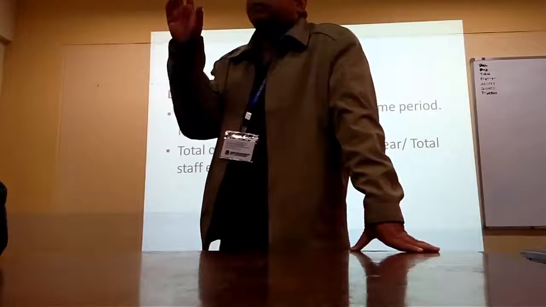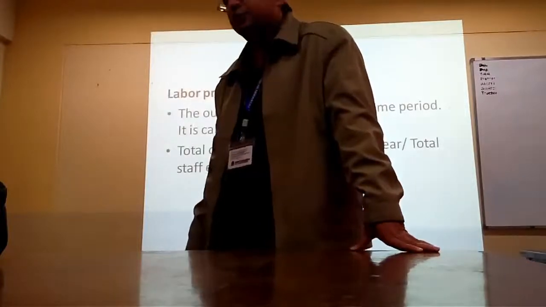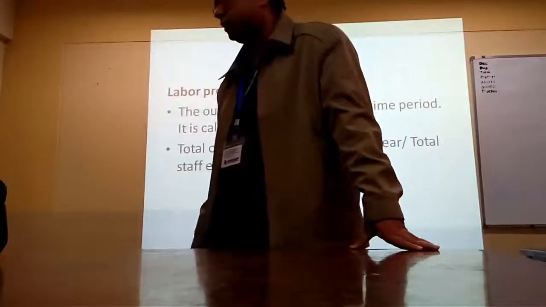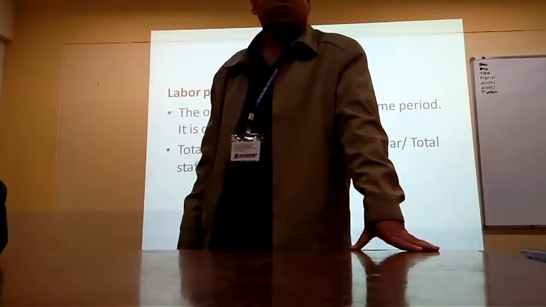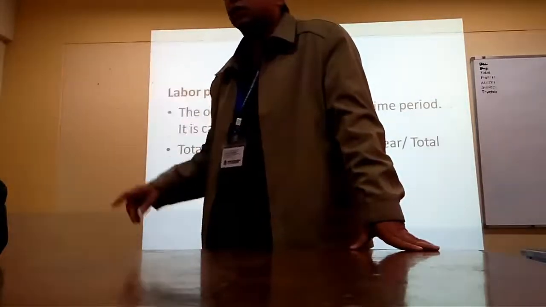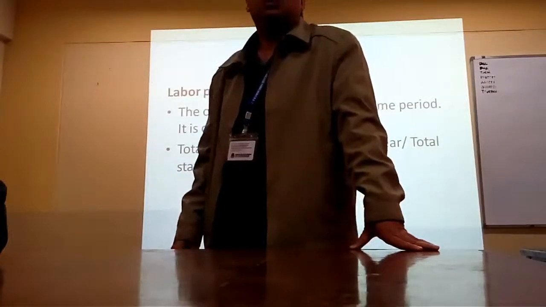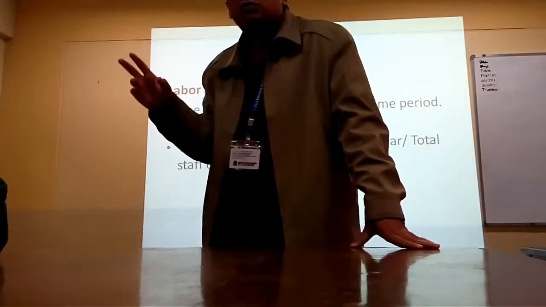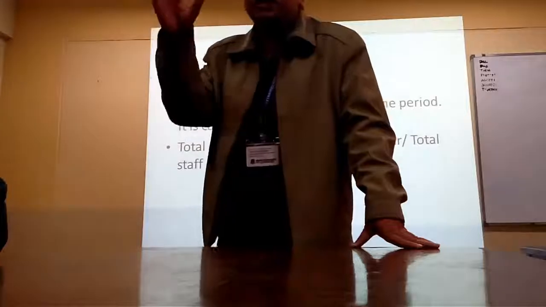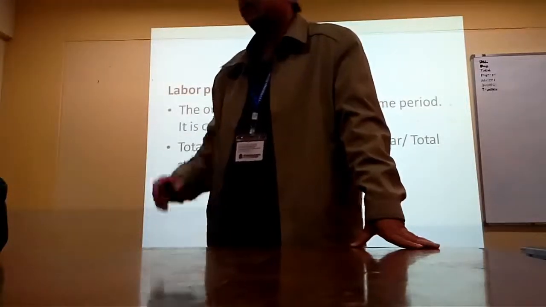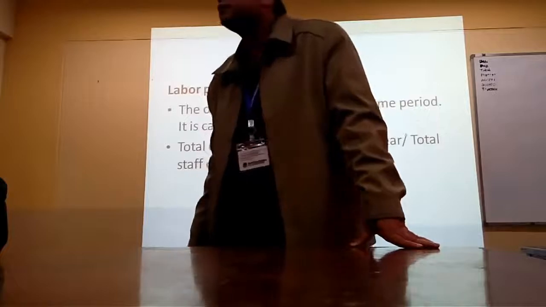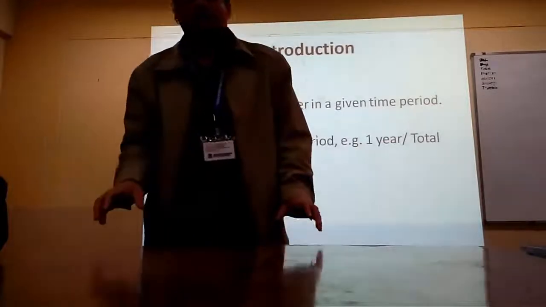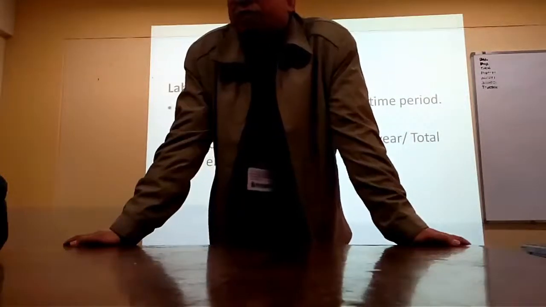You have produced 100 units of a product. Or let's say you have produced 100,000 units of a product using 10,000 workers. What is the output of one worker? Output per unit of input. 100,000 divided by 10,000. The answer is 10. So one worker is producing 10 units.